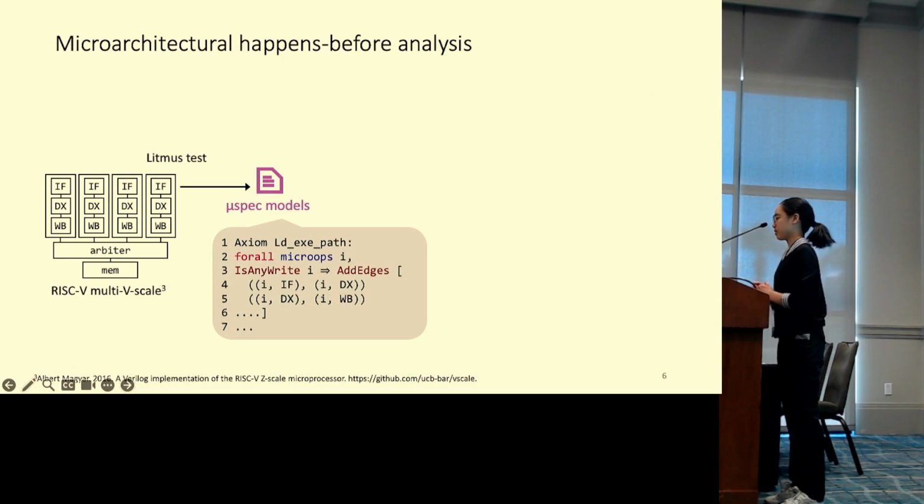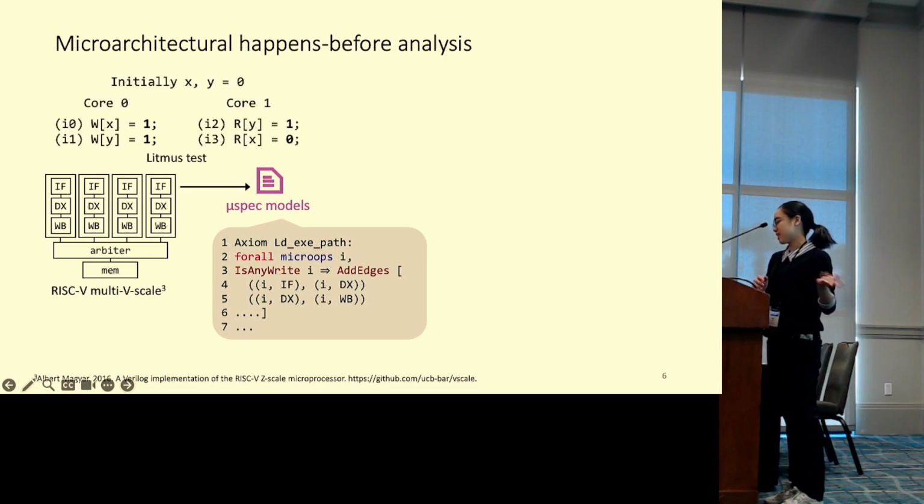Specifically, a microarchitecture model encodes the ordering behavior of a design using a set of axioms written in a first-order logic DSL. For example, the microarchitecture model shown in the middle represents the processor on the left. And it enables an analysis called microarchitectural happens-before analysis that models hardware-specific program execution as a directed graph called a microarchitectural happens-before graph.